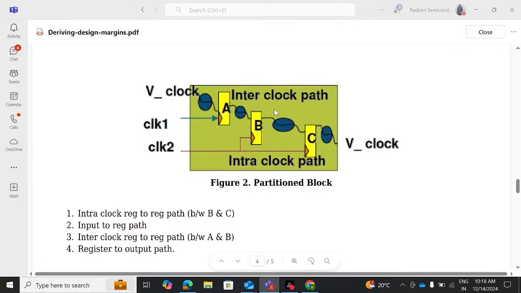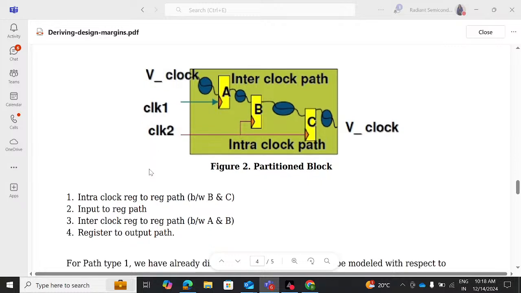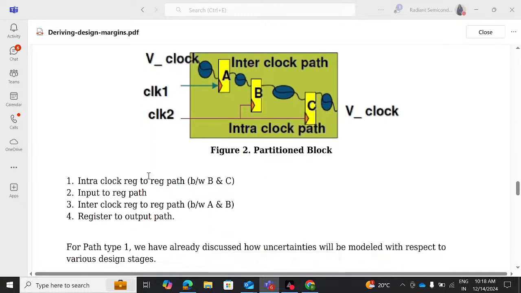Now inter-clock path means the flops which are getting different clocks, and intra-clock path means the flops which are getting the same clock. Okay, now intra-clock reg to reg path between B and C, right? And then input to reg path, inter-clock reg to reg path between A and B, register to output path, right? Please don't get confused between inter and intra. Intra means the same clock, inter means different clocks.